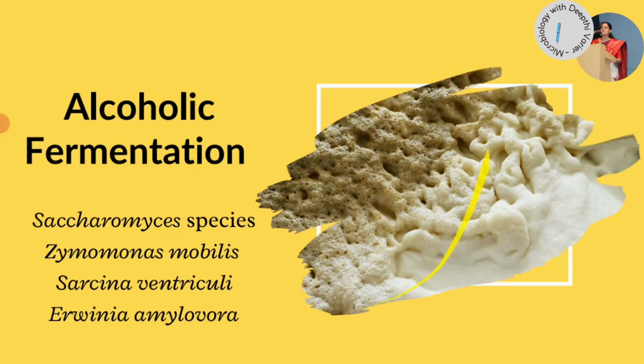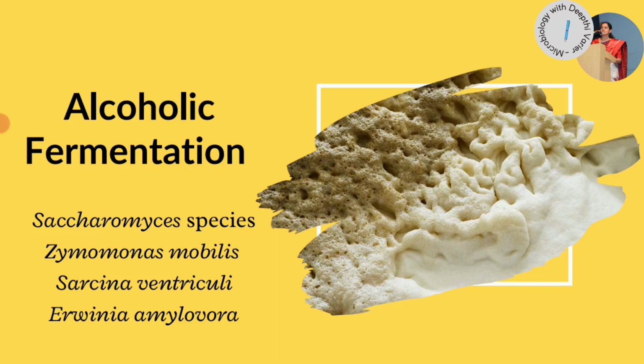Now, coming to alcoholic fermentation, most of the alcoholic fermentation in nature is carried out by Saccharomyces species. Even in industry, this is the species of yeast that we use. These organisms are used to ferment sugars and convert them into ethanol and carbon dioxide.